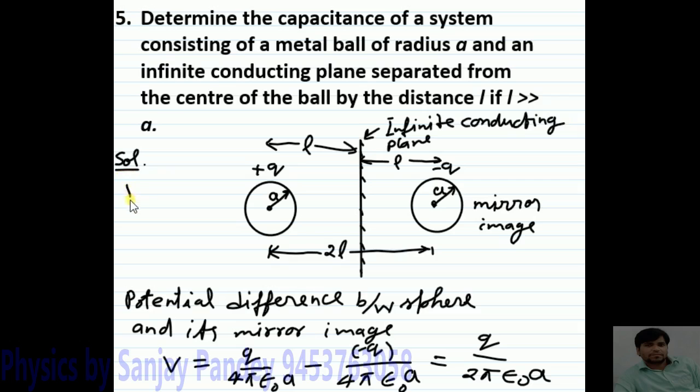That is, V required is half of Q upon 2 pi epsilon naught A. So V required will be equal to Q upon 4 pi epsilon naught A.